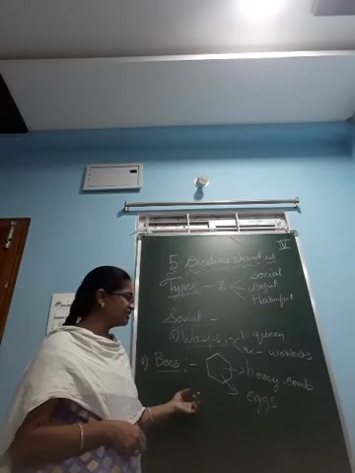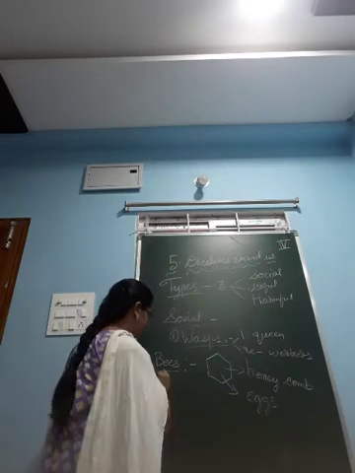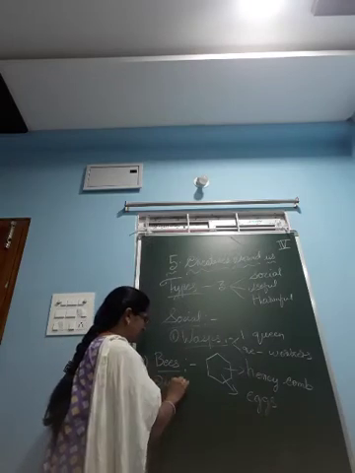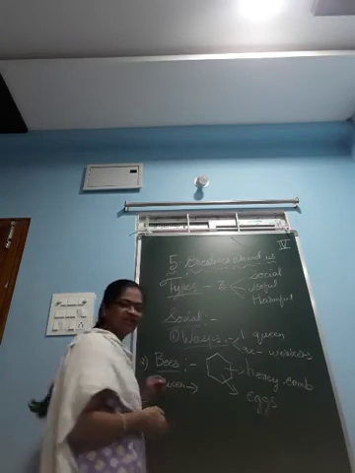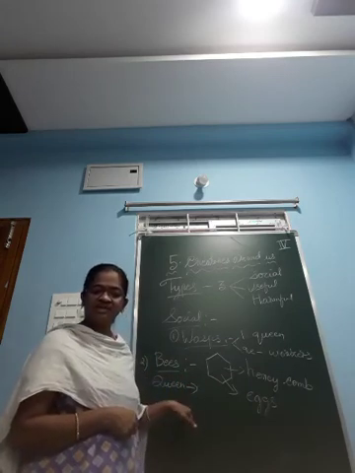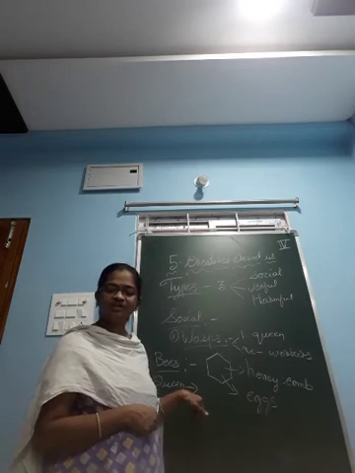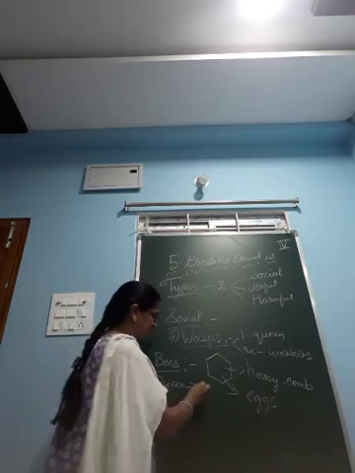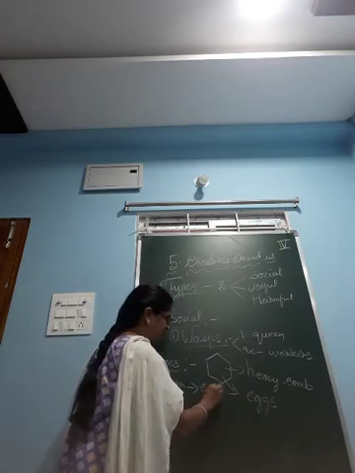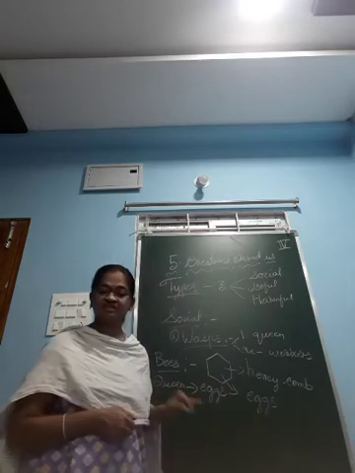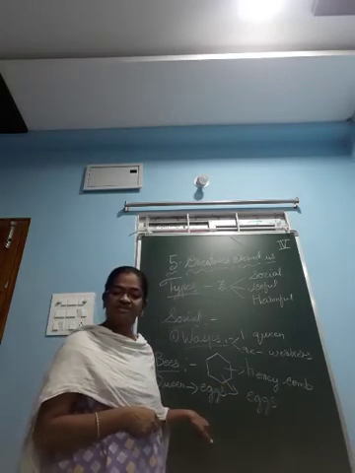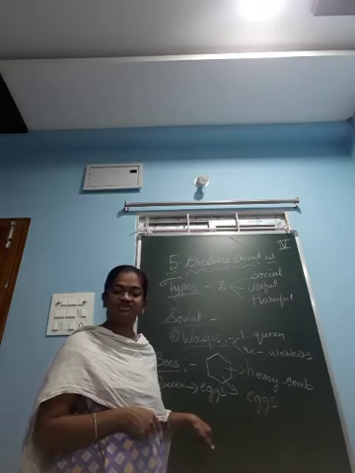Okay. Here, what is the function of this queen bee? Here also one queen is there, no? Queen is the female one. The queen bee lays eggs. What does it do? It lays eggs. Male bees, what will they do? They help in the reproduction.